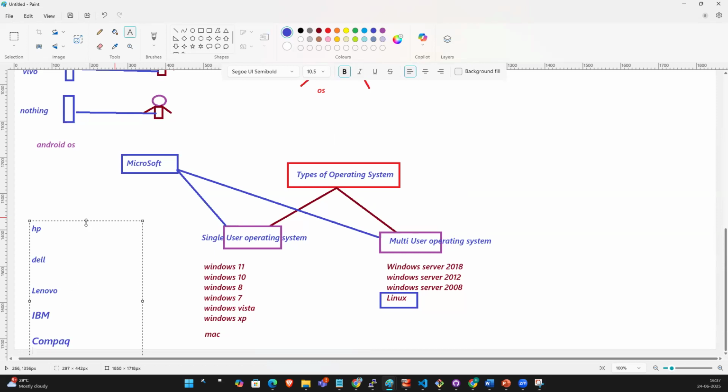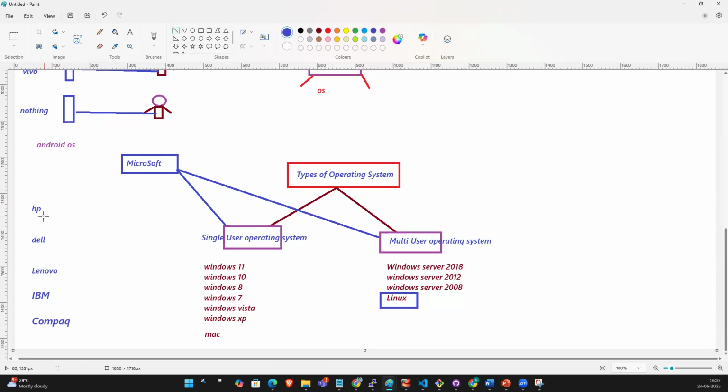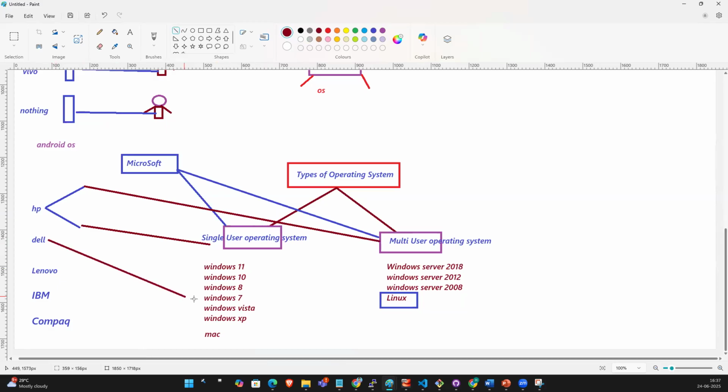Compaq, Acer. These all are the brands. HP supported two types of hardware: one is for single user operating system, another one is for multi-user operating system. Dell also supports single user and multi-user operating system.